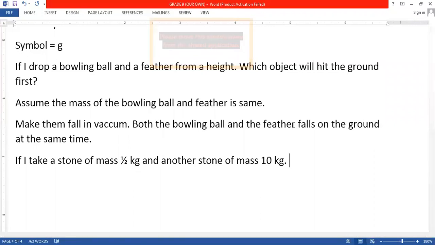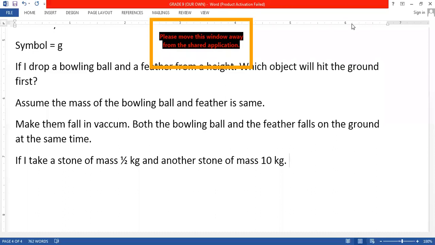Which will hit the ground first, beta? Yes, children, you can type your messages, beta, no problem. Half kg object will fall first and 10 kg object will fall later on, beta. Priyanka?